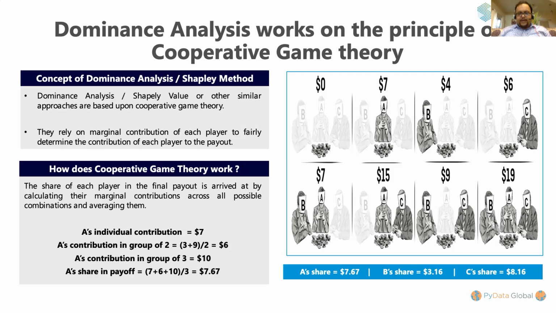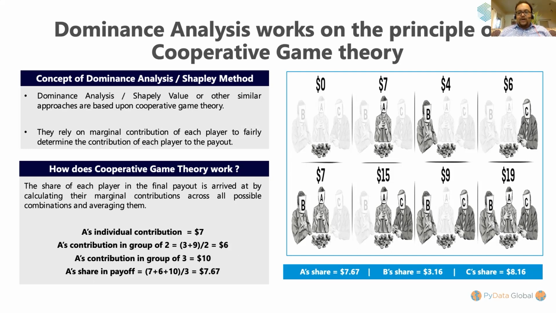Now, let's do it for A. A's individual contribution, as we saw earlier, was $7. Now, the incremental contribution of A to the coalition of A and B is $3, and that to the combination of A and C is $9. And hence, the average incremental contribution of A to the coalition of 2 players is the average of 3 and 9, which is $6. Now, let's look at the coalition of 3 players and A's incremental contribution to it.